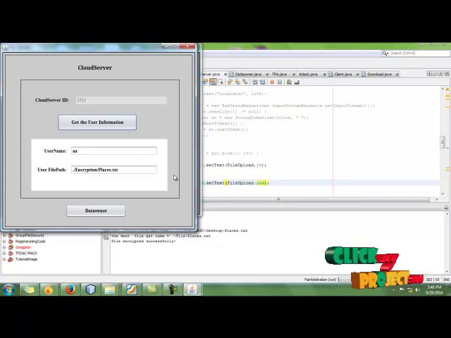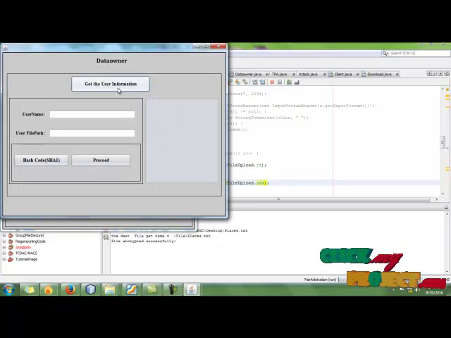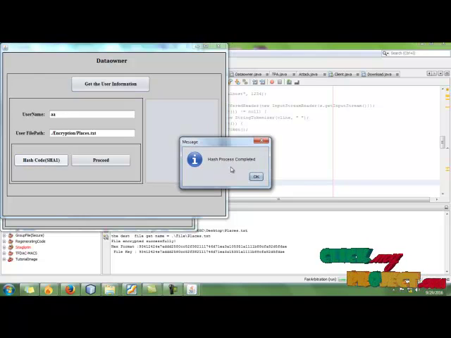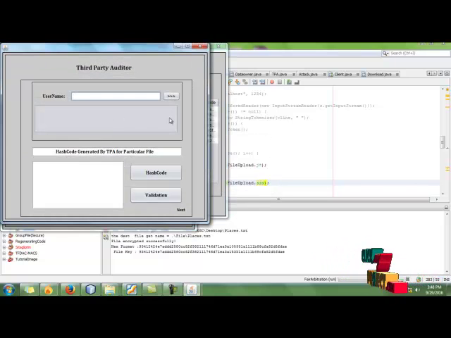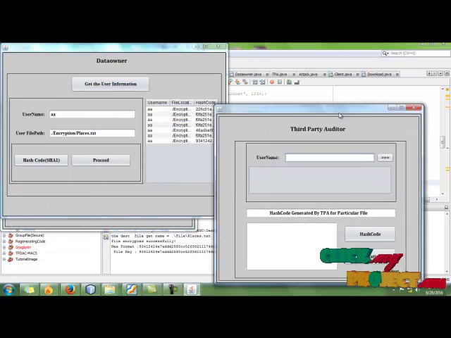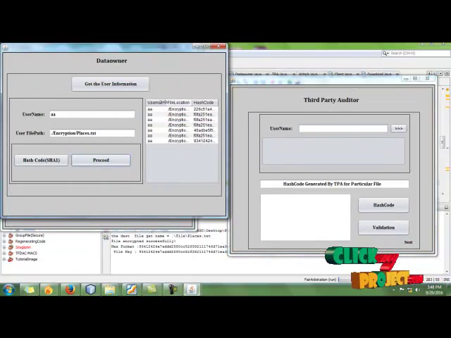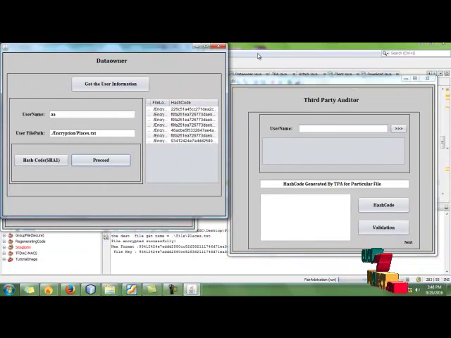The server gets the files. Now the cloud server has the cloud server ID with the username and the user file path. After that, it transfers the information to the data owner. The data owner gets the user information and applies the code. Here they generate the hash code for the file. Now the hash code is generated, and we proceed. That frame contains the file with its hash code.